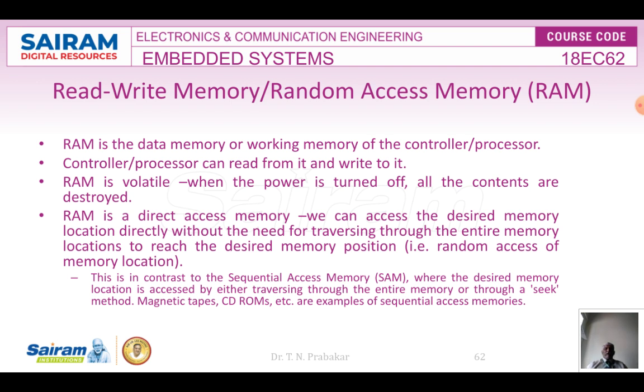So there are a few things, right? We cannot straight away go to that, and we have to traverse through the complete data in order to go to the particular location. So magnetic tapes and CD-ROMs are some examples of sequential access memories.